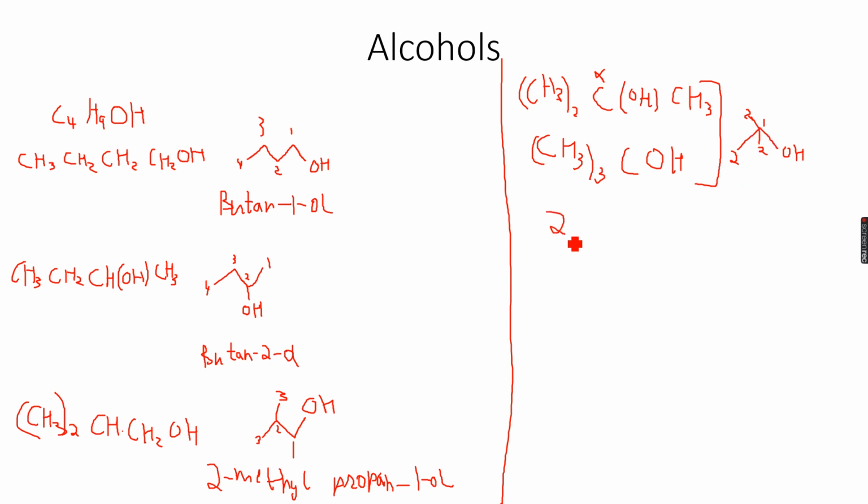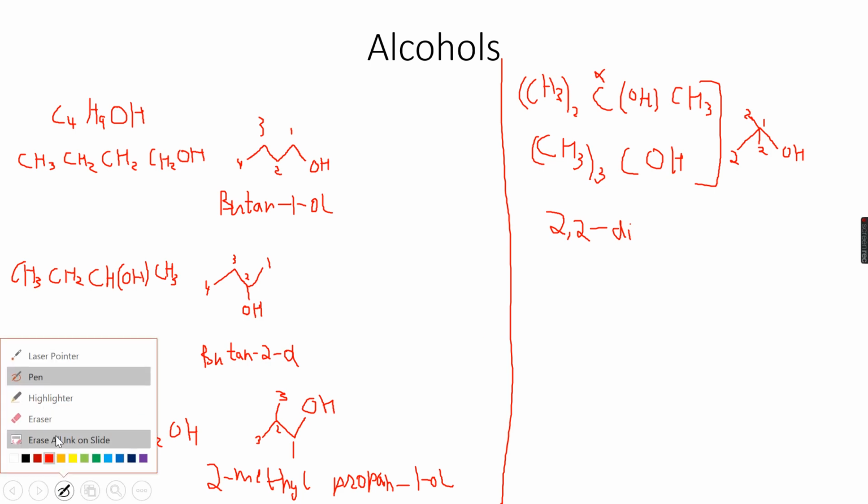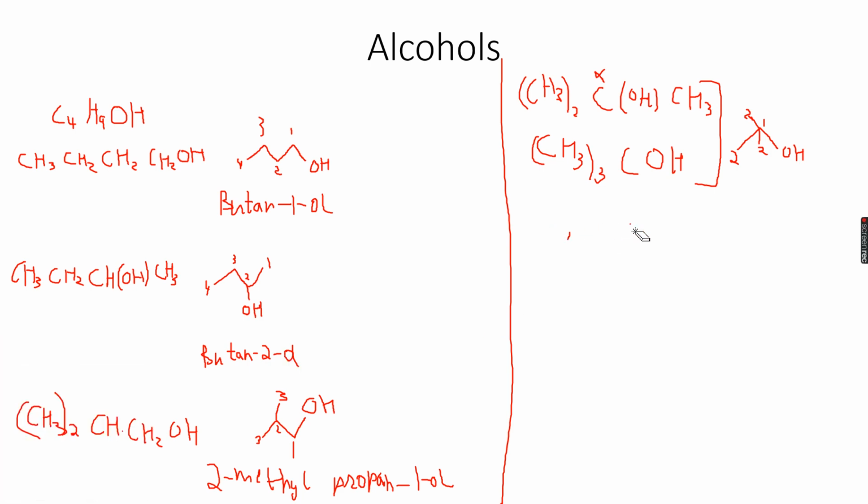So this becomes 2,2-dimethyl. So okay, not on the second, but actually on the first. Yeah, so I've made a mistake. Actually, I'm really sorry, because if you see, the two methyl groups are not on the second carbon atom. They are attached to the first carbon atom, which is this carbon atom.